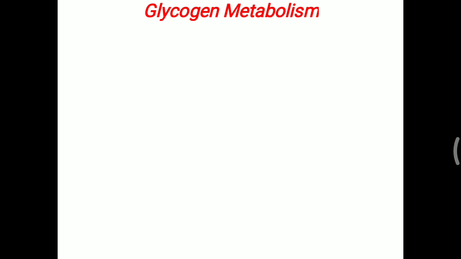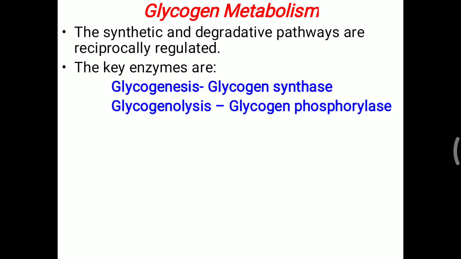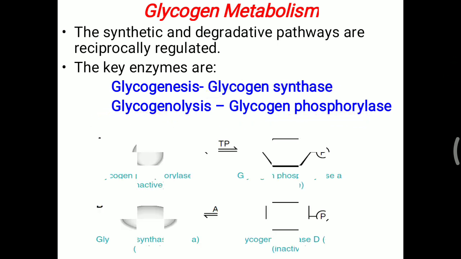Further, that is glycogen metabolism. The synthetic and degradative pathways are reciprocally regulated for this glycogen molecule. The key enzyme for glycogenesis, meaning formation of glycogen, is glycogen synthase, while glycogenolysis, meaning breakdown of glycogen, occurs with the help of glycogen phosphorylase. Glycogen phosphorylase is for the breakdown of glycogen, and glycogen synthase for the formation of glycogen.